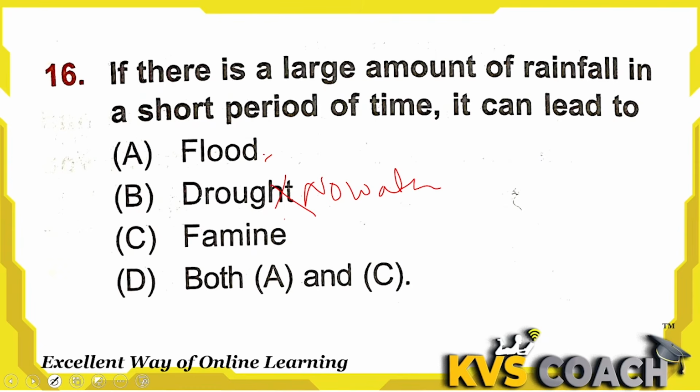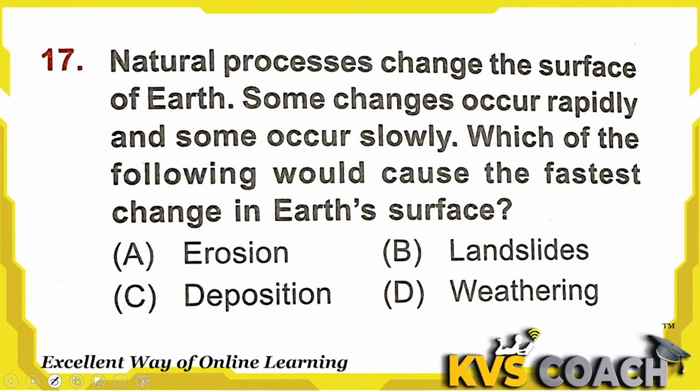Famine, yes, famine can happen. Do you know what famine is? Famine means lack of food for a long time in a large area that causes people's death. In the end, yes, if there is a flood, then famine can also happen. So options A and C are both right. Option D is the right answer here.